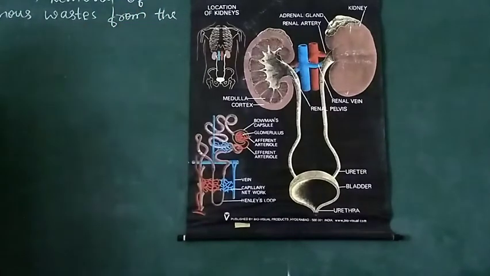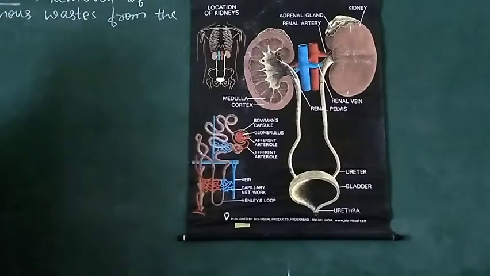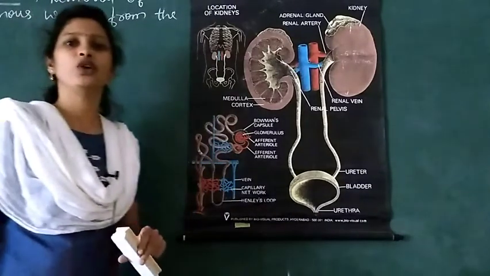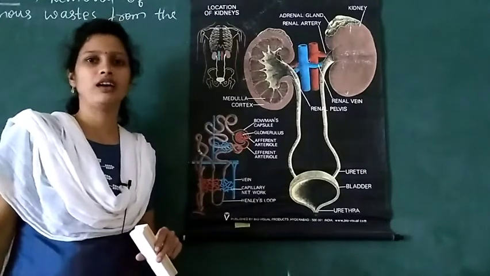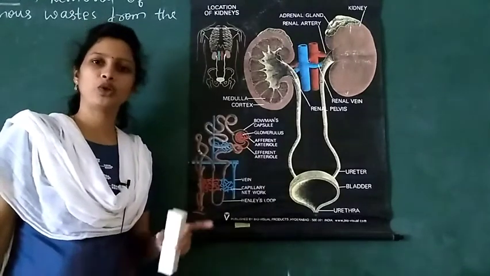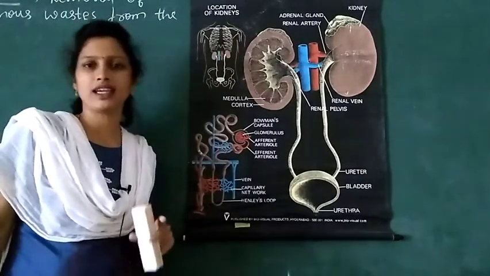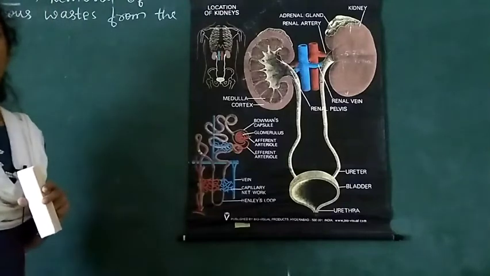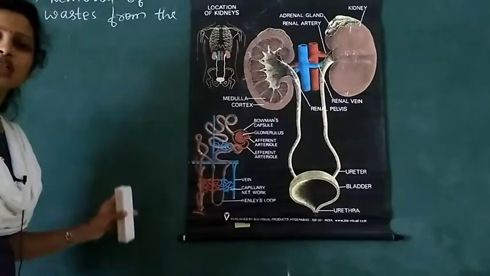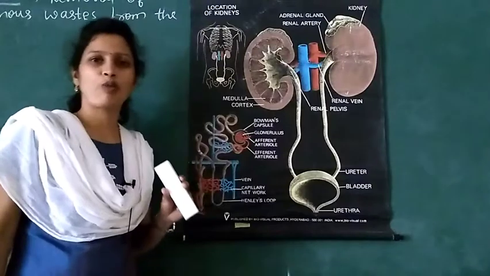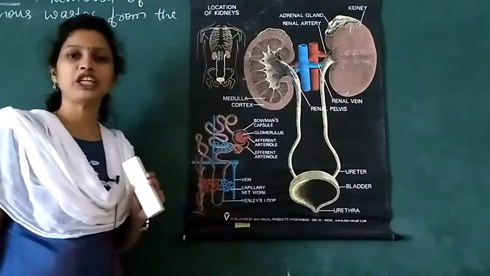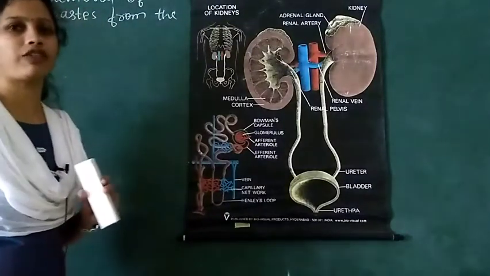Nitrogenous wastes are such as urea, uric acid, ammonia, etc. And these nitrogenous wastes are toxic. Toxic means poisonous. They need to be eliminated from the body.